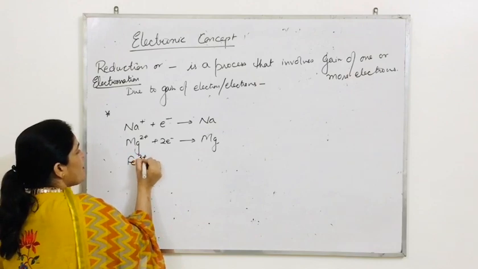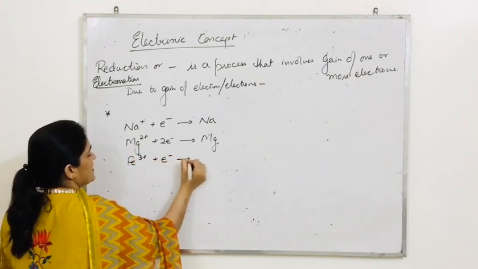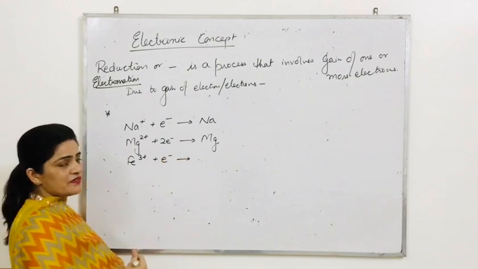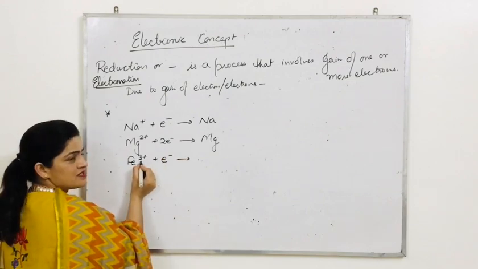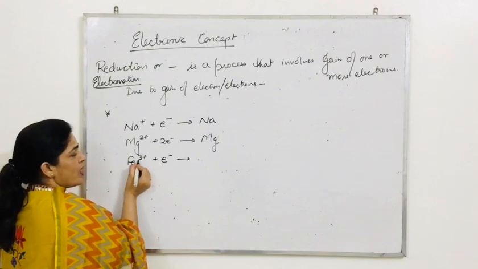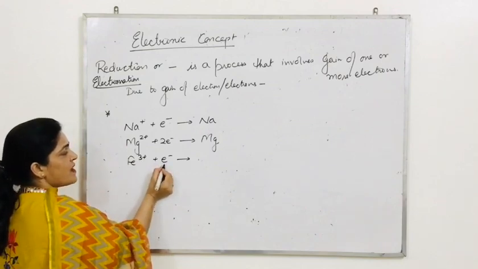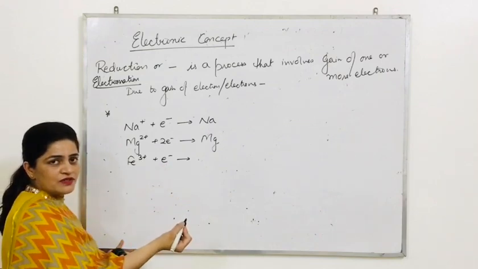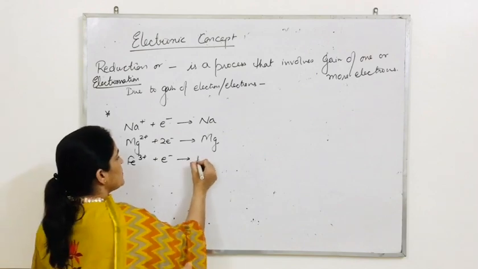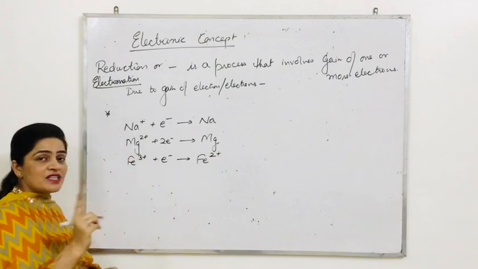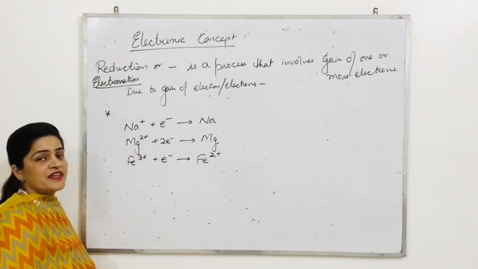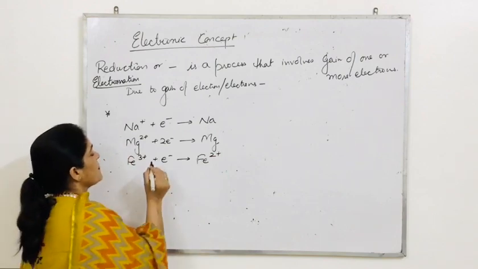In Fe3 positive, if one electron is added, what are you going to have? Think. One positive charge will be neutralized by the one negative charge of the electron. Then the charge we are going to have is Fe2 positive. Do not think it will be Fe4 positive. Never. सोच लो मैं क्या कह रही हूँ.